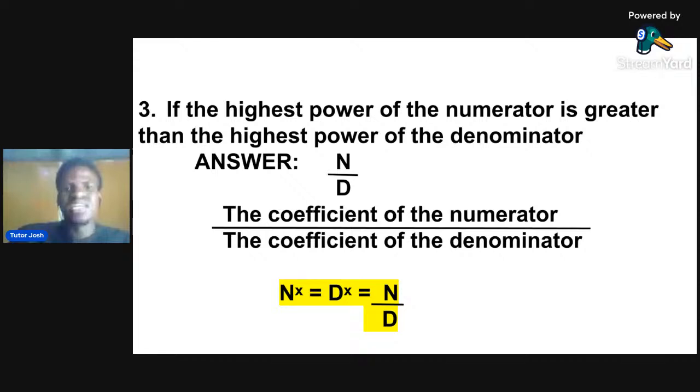Now the third law states that if the highest power of the numerator, I told you this is just for my slide. The slide was not correct. If the power of the numerator is equal to the power of the denominator, it's going to give us the coefficient of the numerator over the coefficient of the denominator. So I hope you've gotten it down. So let's move over to an example.